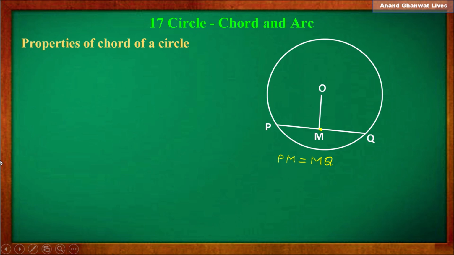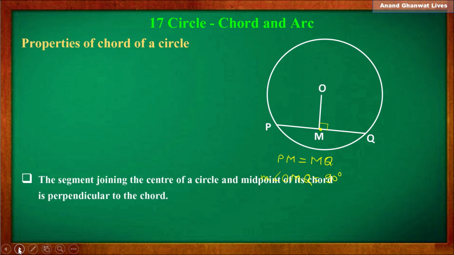Now measure the angle OMQ. Yes, it is very good, 90 degree. Means OM is perpendicular to chord PQ. Now write this property. The segment joining the center of a circle and midpoint of chord is perpendicular to that chord. Okay. Now next you have to solve some questions.